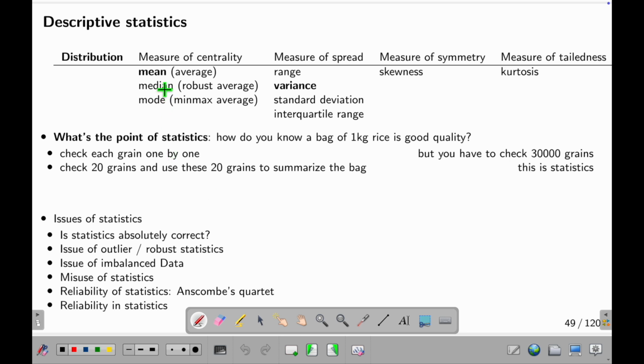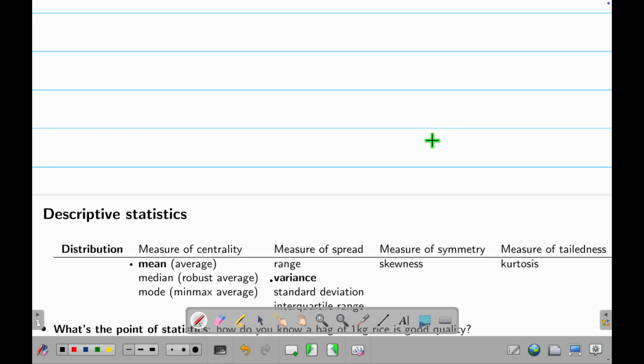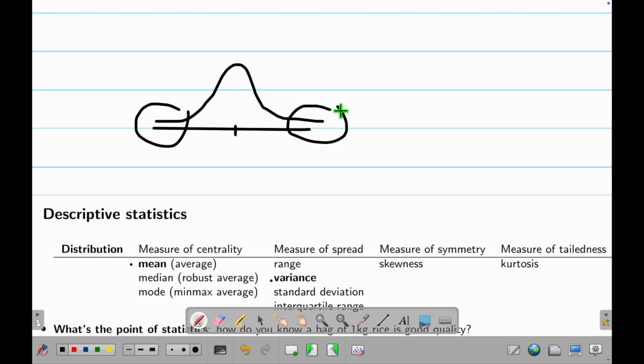What the heck is it? It's basically these two things: mean and variance. You may not know what the heck this is. Now I'm talking about this. If I pick all of you and measure your body height, very likely the distribution of the height will be something like this. That means most of you will be around the middle of some height. I don't know the exact number. Very few of you are extremely short and very few extremely tall. This is called a normal distribution because this is so normal, or you call it a Gaussian distribution.